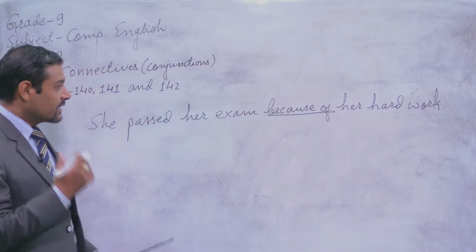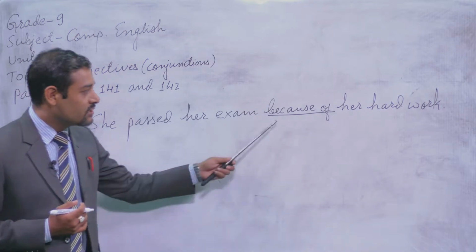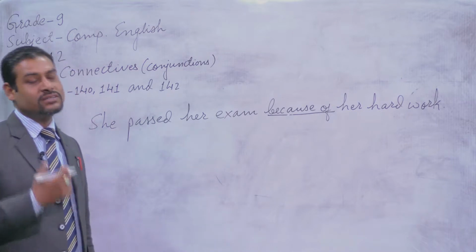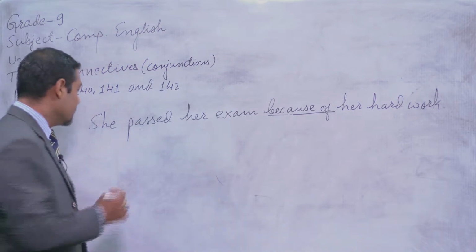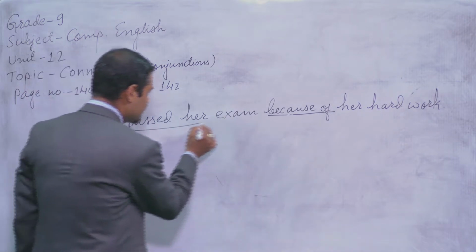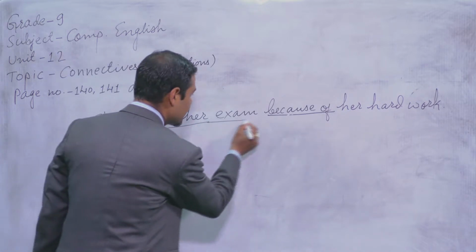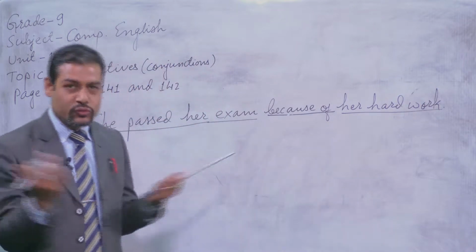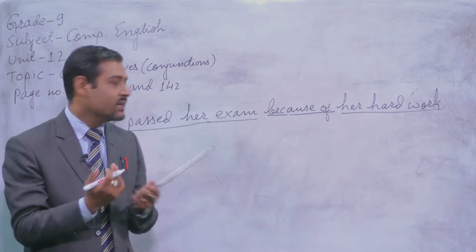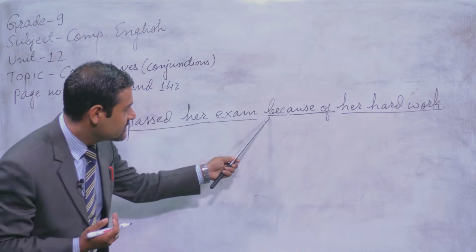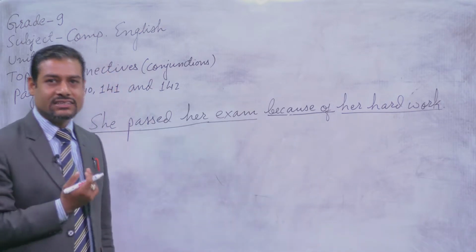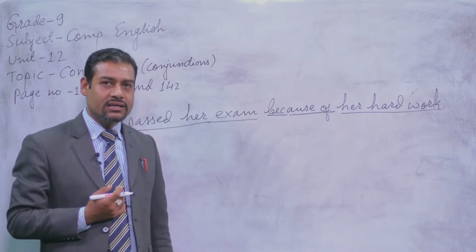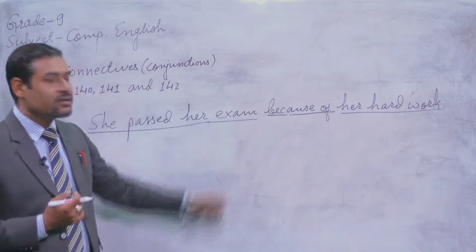So can you tell me what is the function of this phrase, because of, here? You can say she passed her exam, and there is her hard work. These two parts of a sentence are linked up, or related, or joined by this phrase because of. Okay? So, this is what we call a connective.